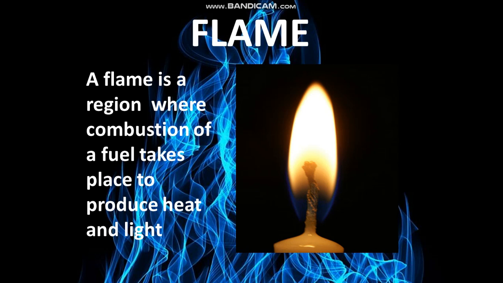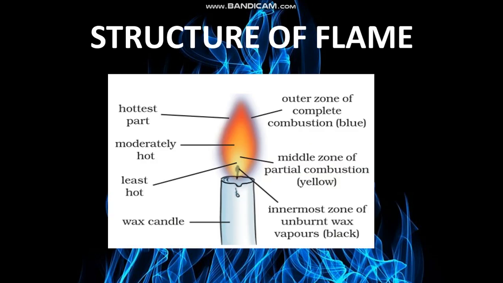So next I am having the middle zone, students, which is called the yellow zone. Okay, in this zone there is not enough air for the complete burning of the wax vapors. The incomplete burning of wax vapors produces carbon particles and carbon monoxide. Okay, the unburned carbon particles become hot and emit yellow light.